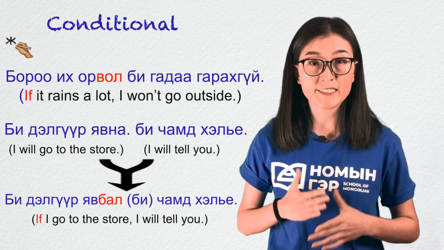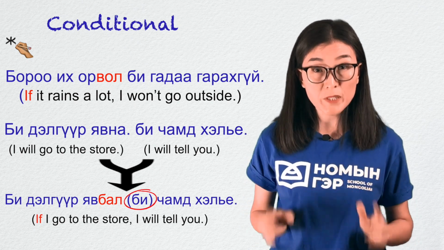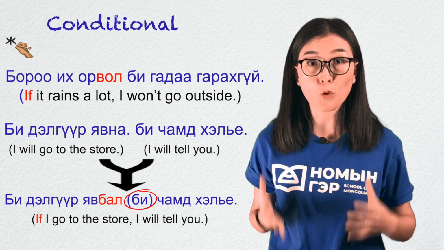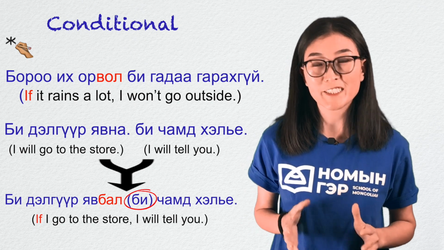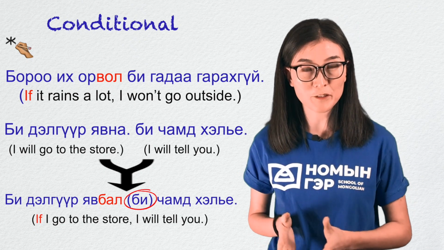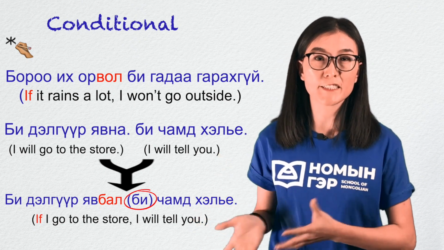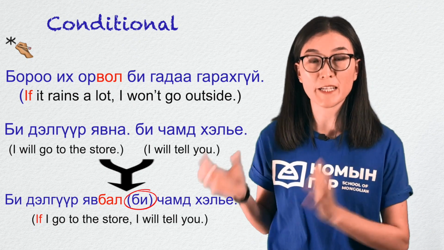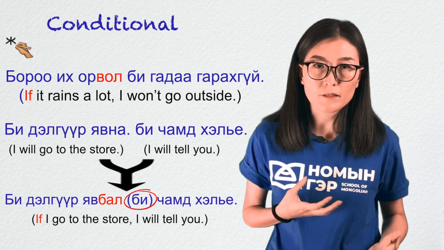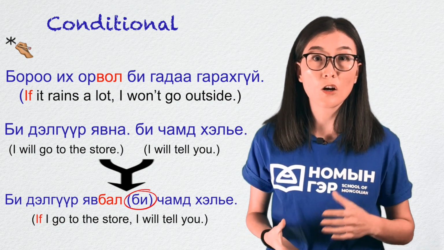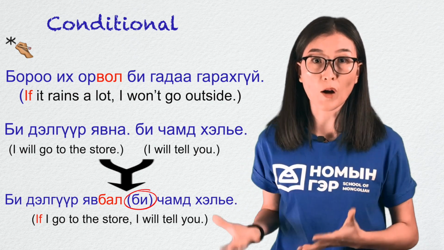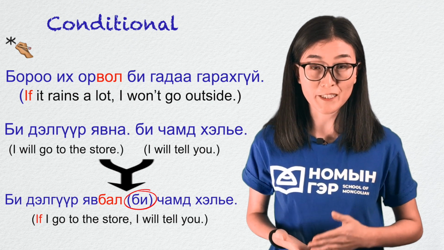The reason I put the second sentence's subject in parentheses is that it's the same person doing both actions. You do not have to mention the subject twice. That would be redundant. Also, notice that the dependent clause, the one with the val suffix, is always before the main clause in Mongolian. You'll never say би унтдаг ядарвал unless it's a poem or rap or something. Also, this order is the same as in our other video about when, while. I'll put the link to that video in the description below.